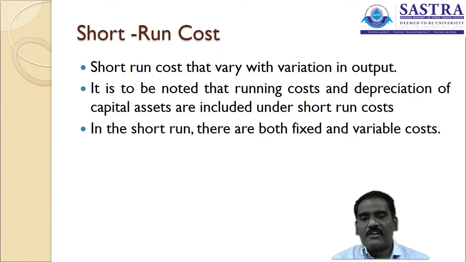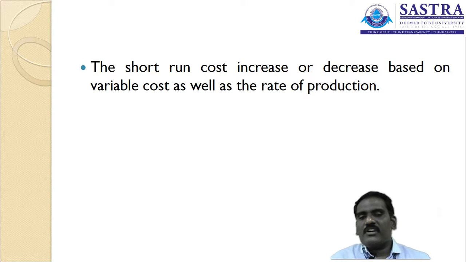Then the short-run cost includes both fixed cost as well as variable cost together. The short-run cost increases or decreases purely based on the level of production. It mainly concentrates on how the cost tends to change with the level of production in the organization. Once we are going to minimize the cost, we need to pay attention to which aspect the cost is increasing in the organization and what the optimum level of production is.